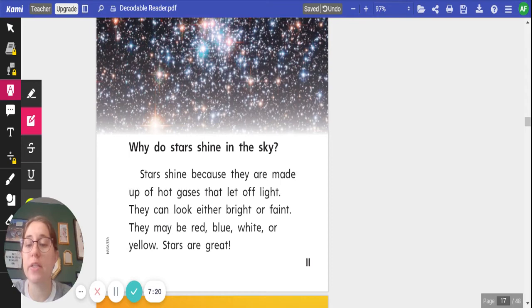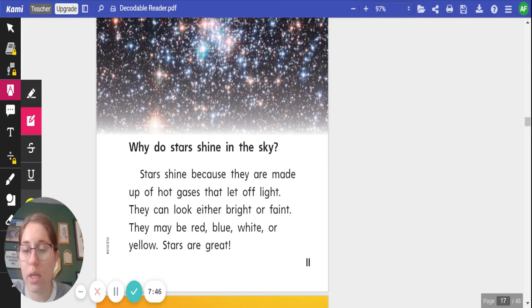Why do stars shine in the sky? Stars shine because they are made of hot gases that let off light. They can look either bright or faint. They may be red, blue, white, or yellow. Stars are great.